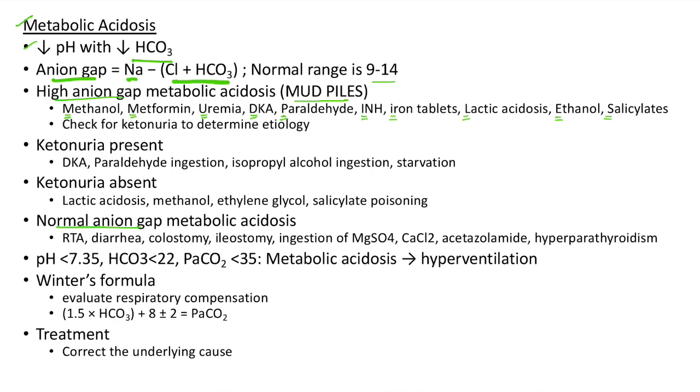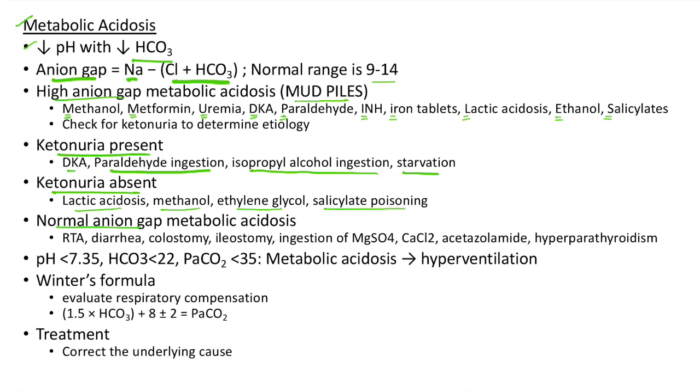We have to check for ketonuria to determine etiology of high anion gap metabolic acidosis. Ketonuria is present in the following conditions: diabetic ketoacidosis, paraldehyde ingestion, isopropyl alcohol ingestion, and starvation. Ketonuria is absent in the following conditions: lactic acidosis, methanol, ethylene glycol, and salicylate poisoning.